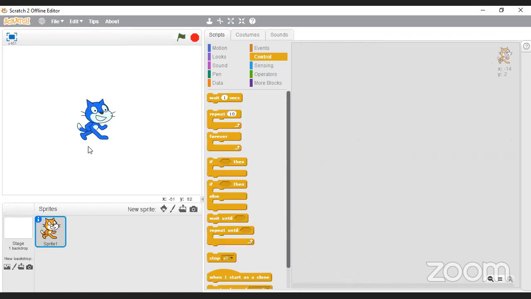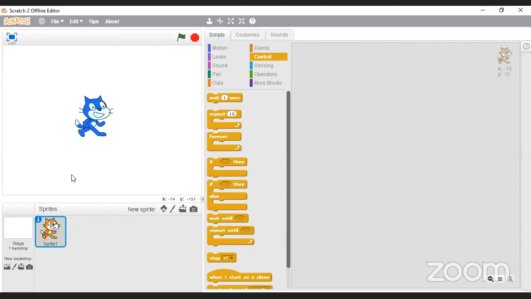And then we have the area where this little sprite is situated. This is what we call the stage. This is essentially where this little guy can move and do things. We also have here at the bottom something called sprites. At the moment we have one sprite, which is the one that we see here at the top. You can have multiple sprites in here, and they will all appear.